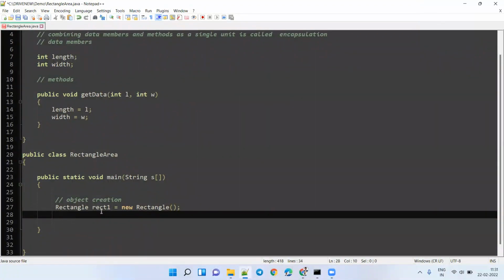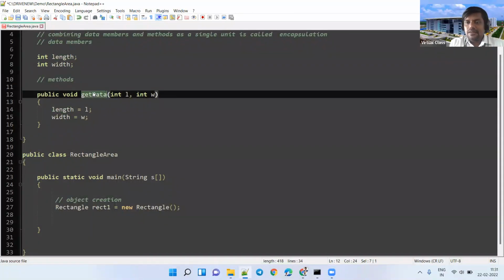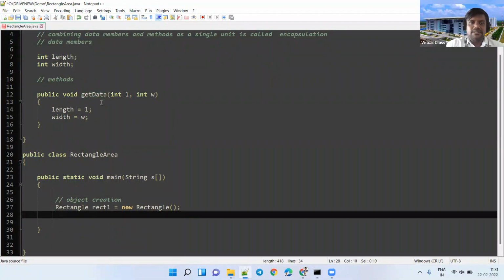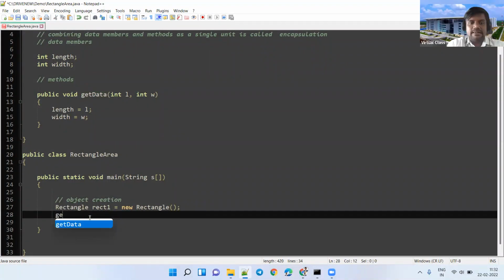You can access using rect1.length, not L; this L is different, that is method related. Rect1.length, rect1.width. So that is one way. Another way: we already defined a method specifically to read values, so I want to call this method. How to call this method? getData. Can we call getData directly?